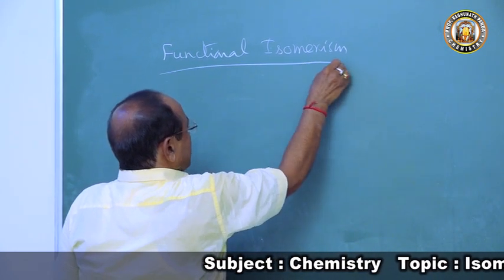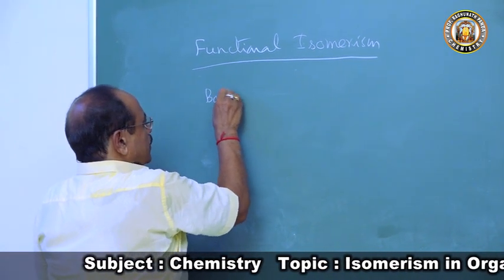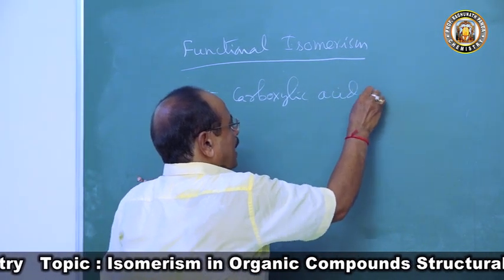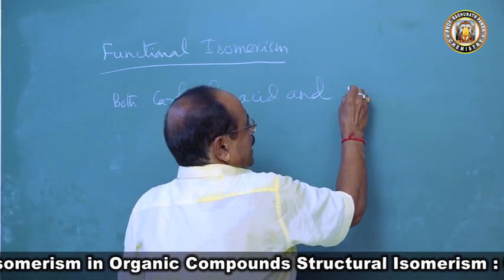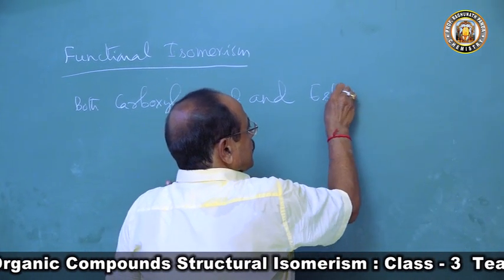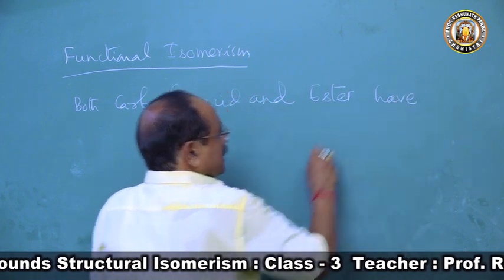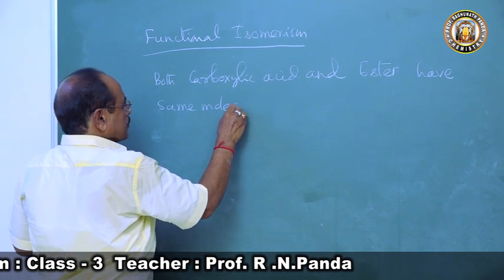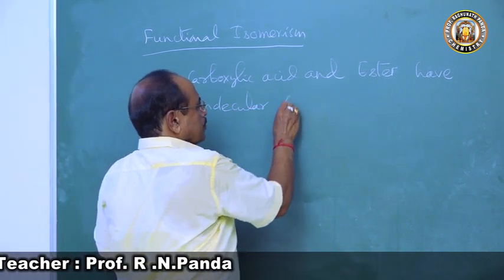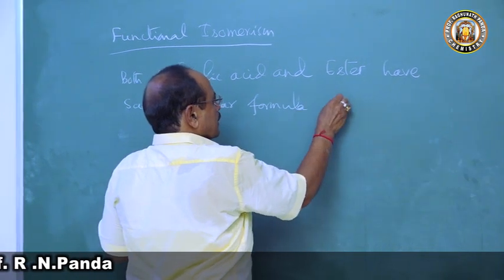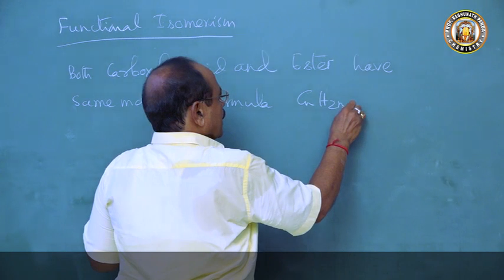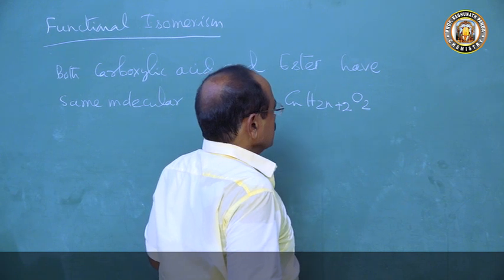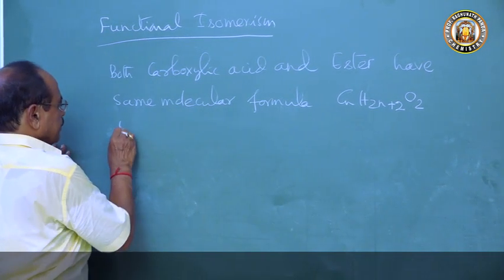both carboxylic acid and ester have same molecular formula, CnH2n plus 2 O2, but different functional groups.